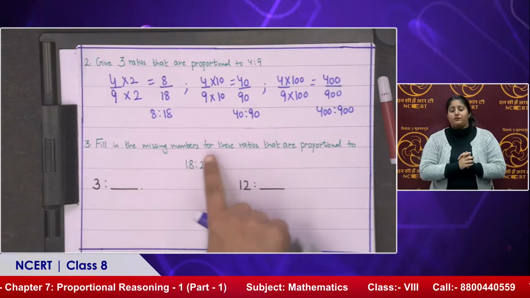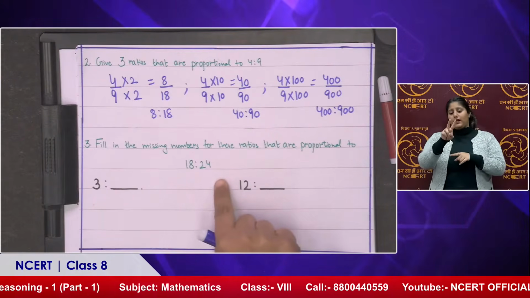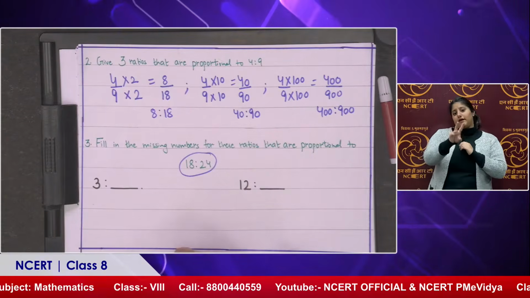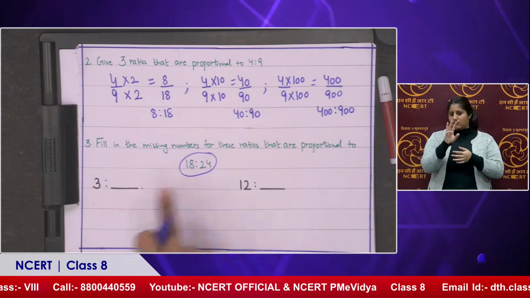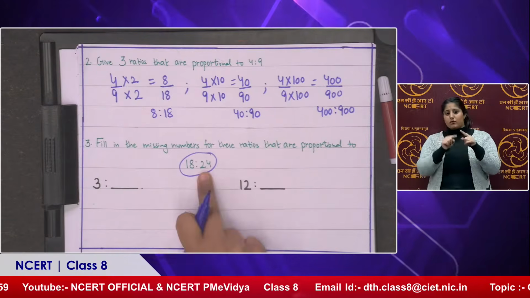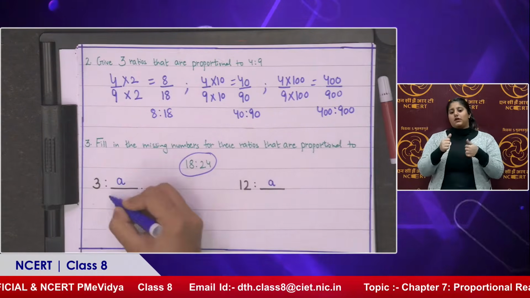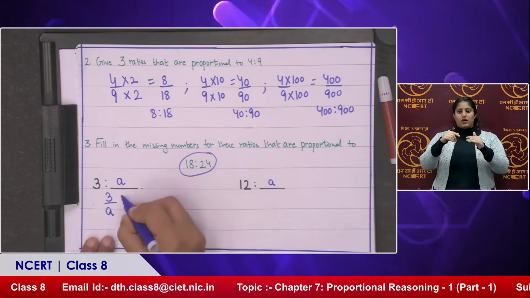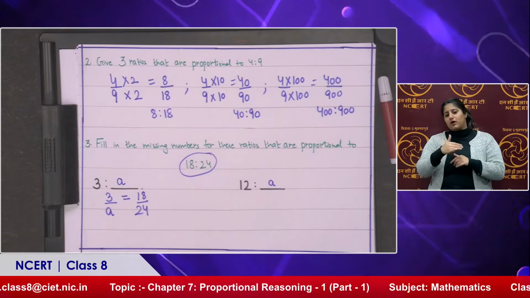Now fill the missing numbers for these ratios that are proportional to 18:24. Now I have the ratio 18:24. I need to fill the values. That means 3 and something which is proportional to this, 12 and something which is proportional to this. Let that number be A. Okay. Fine. So 3:A. That means 3 by A must be equal to 18/24 because these are in proportion.